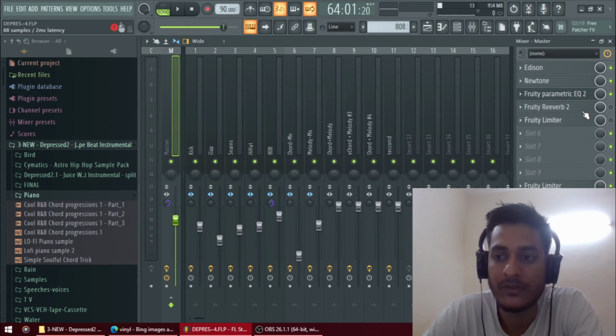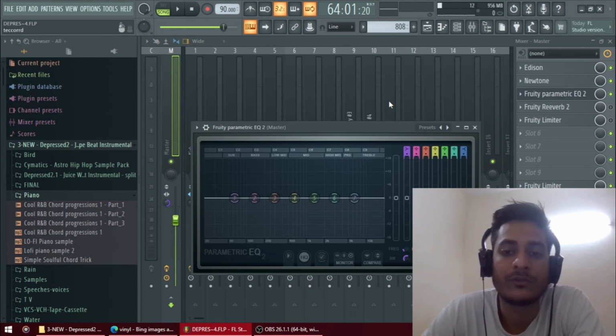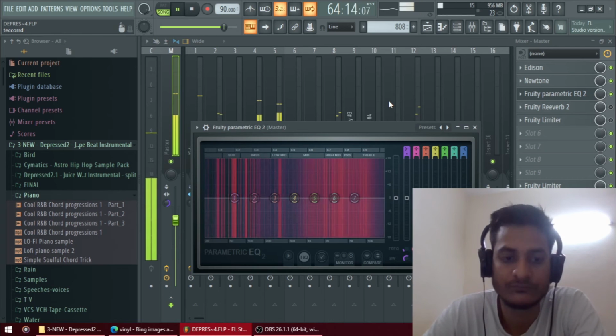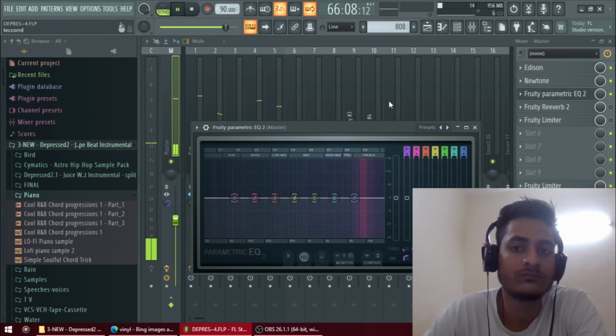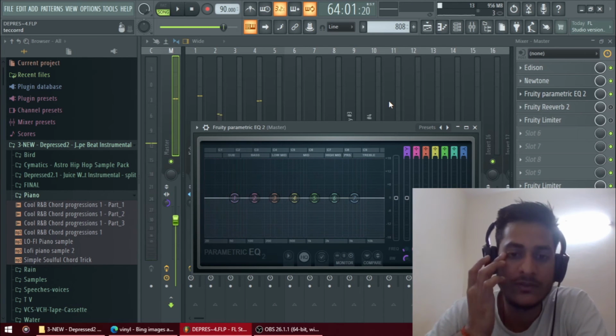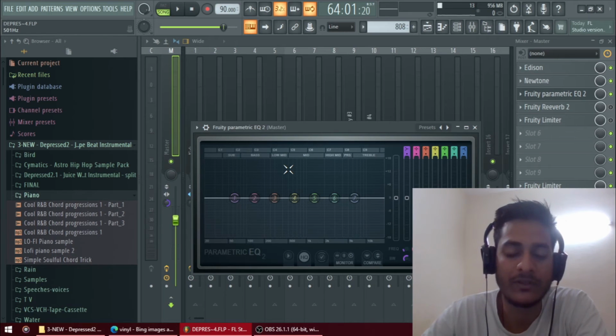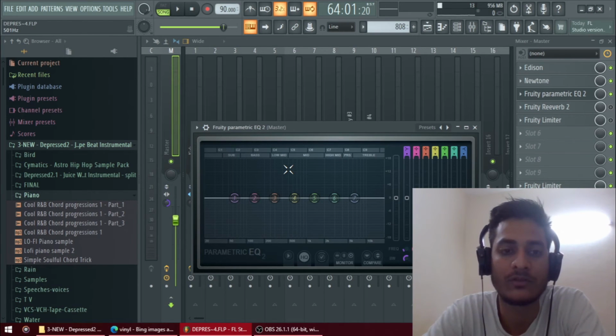If you don't know about parametric EQ, let me tell you about it. Let me show you that. Parametric EQ is like a frequency stabilizer for songs. If you want to remove unwanted frequencies which are disturbing your song, you can easily remove them.